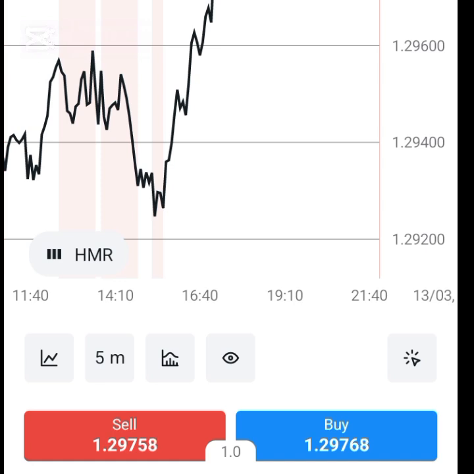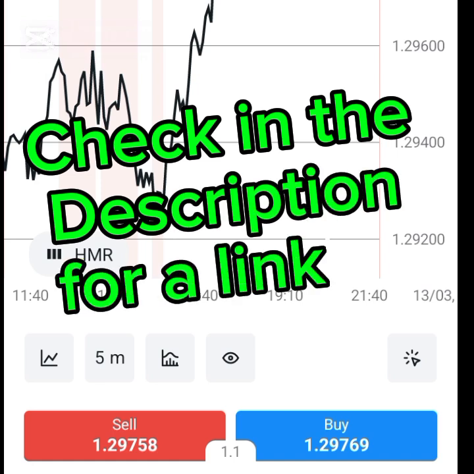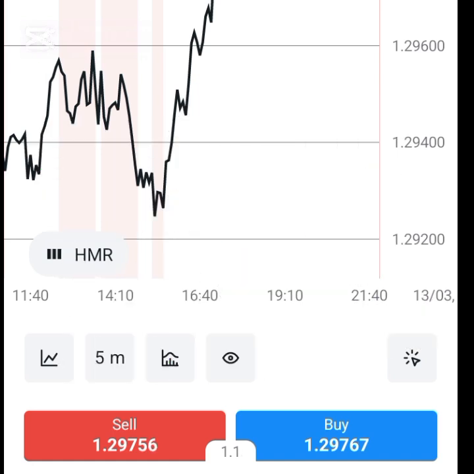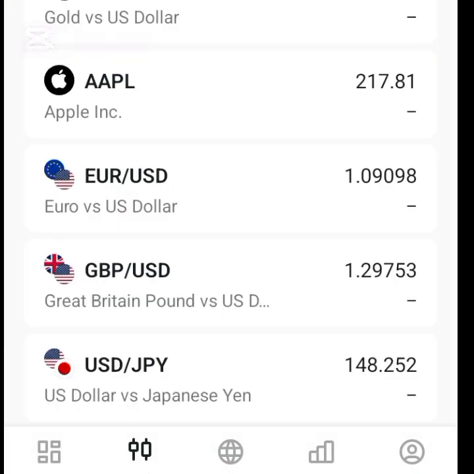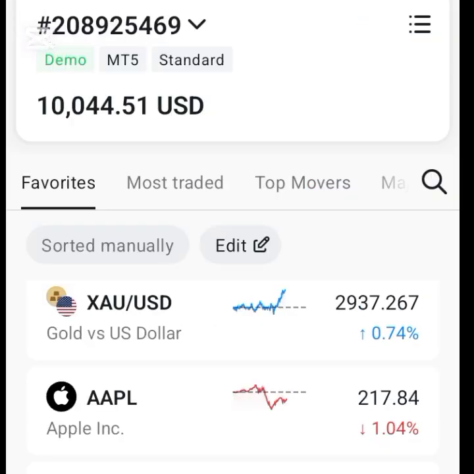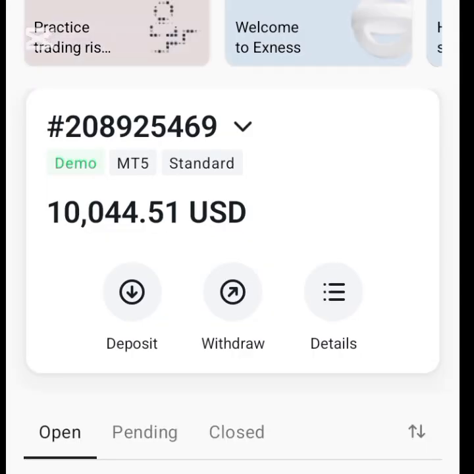So let's go. All right, so I'm using the Exness broker app here. You can download it on Google Play Store. All right, so let me guide you on how I got here so that you won't be lost. So let me go back. All right, so when you log into your account, you can see this is a demo account.